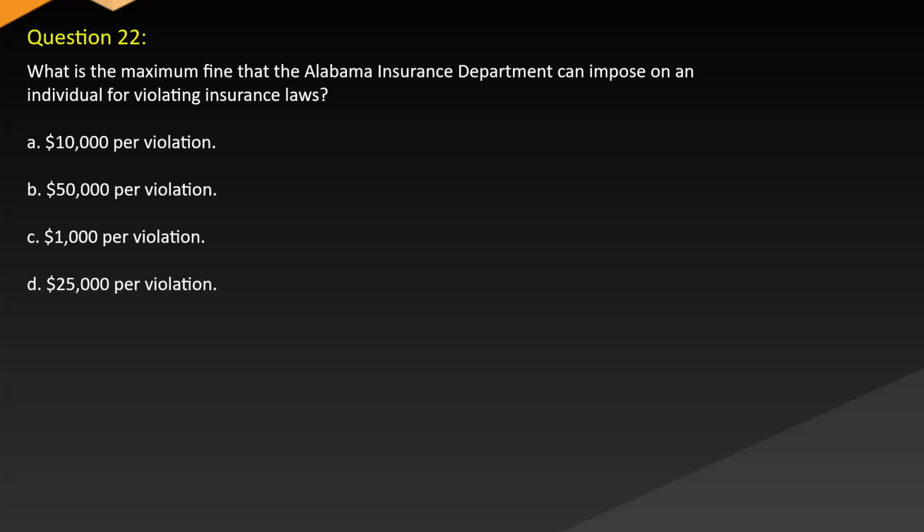Question 22. What is the maximum fine that the Alabama Insurance Department can impose on an individual for violating insurance laws? A. $10,000 per violation. B. $50,000 per violation. C. $1,000 per violation. D. $25,000 per violation.